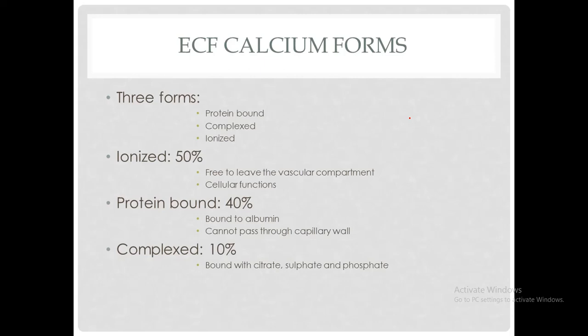This form is free to leave the vascular compartment and hence it performs most of the cellular functions in our body. After ionized form, the second most common is the protein bound form, that is about 40% of the extracellular calcium. This form is bound to albumin and hence cannot pass through capillary walls. And then the third one is the complex calcium, that is about 10% of the calcium, which is bound with citrate, sulfate and phosphate.